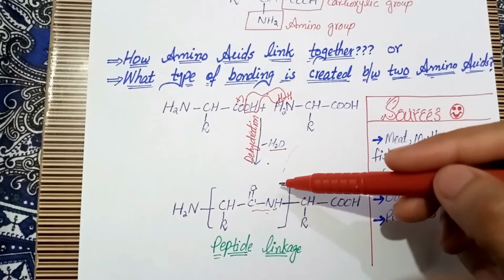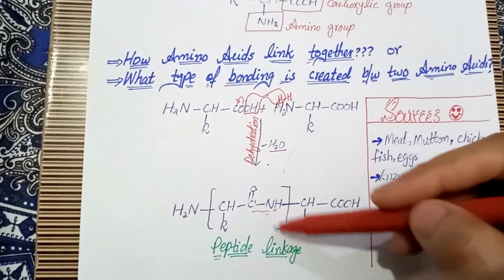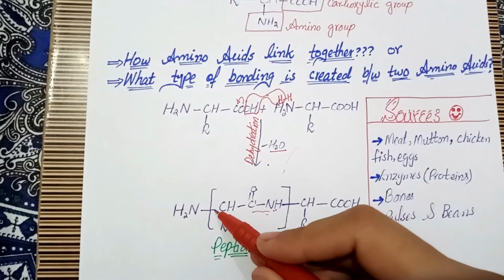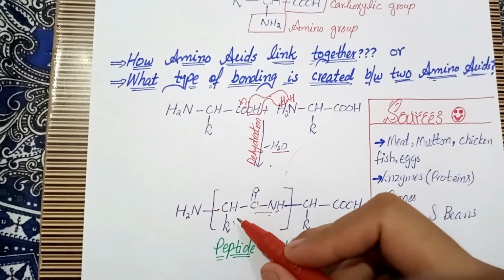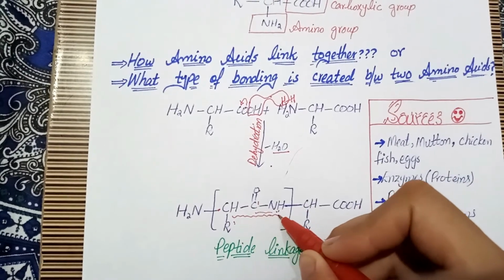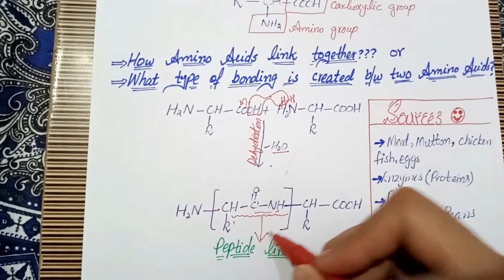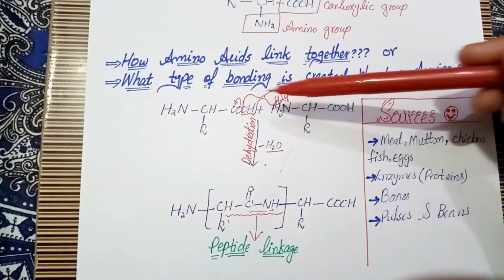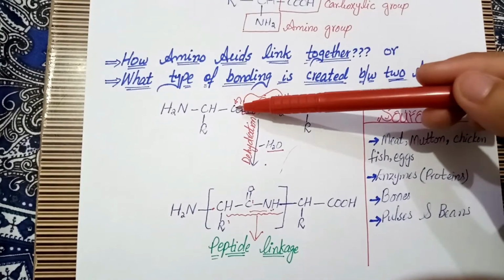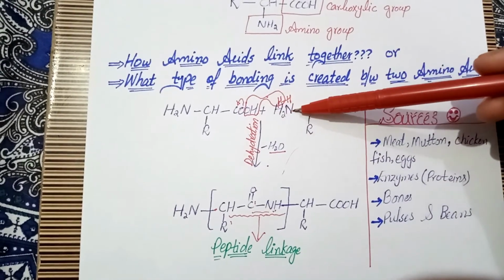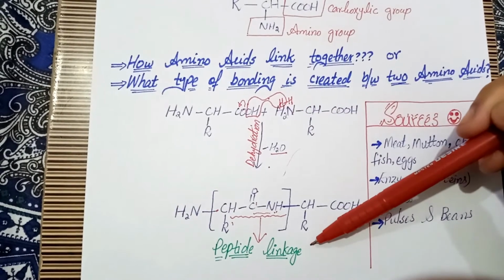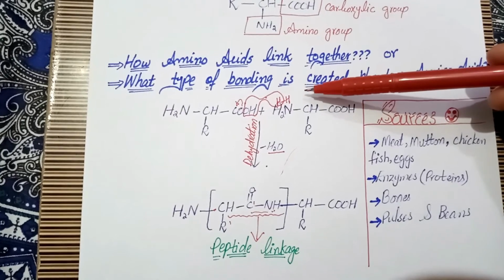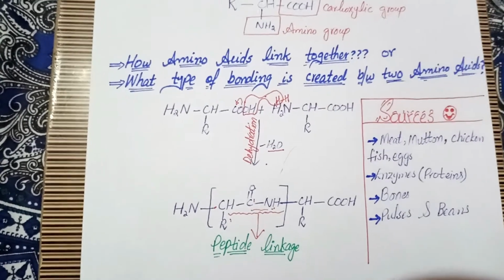So basically this is called the peptide linkage, from this bond to this bond. This is called the peptide linkage. When water is removed from two amino acids, this carbon atom makes a bond with this nitrogen atom and forms the peptide linkage. This is a very important question to be asked in the examination.